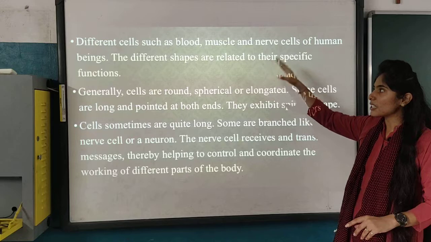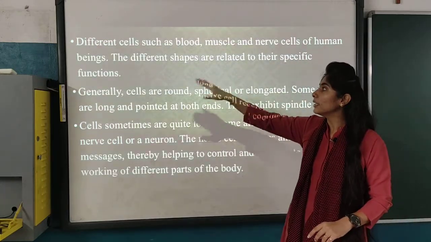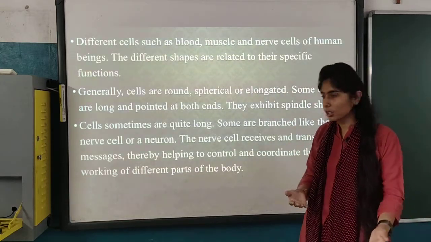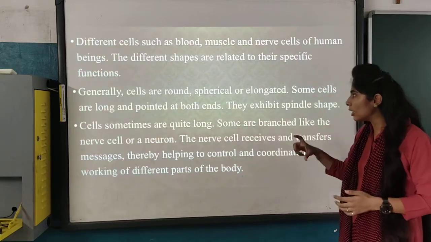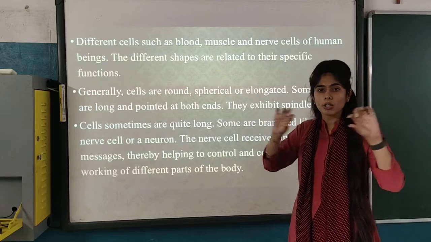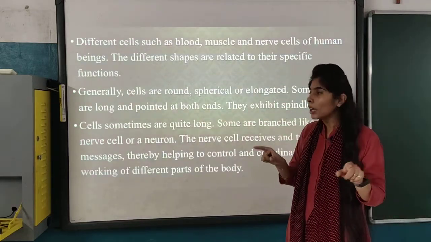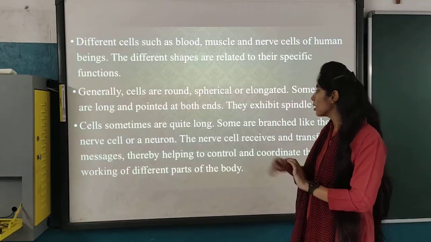Different cells such as blood, muscle and nerve cells of human beings have different shapes related to their specific functions. Generally, cells are round, spherical or elongated, meaning they are in a long rod form. Some cells are long and pointed at both ends, like spindle cells.